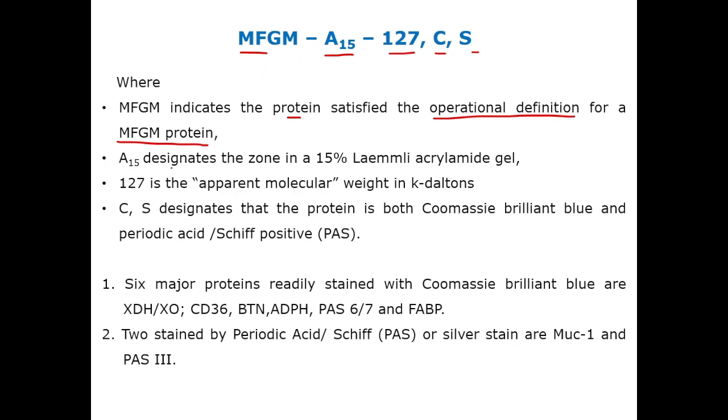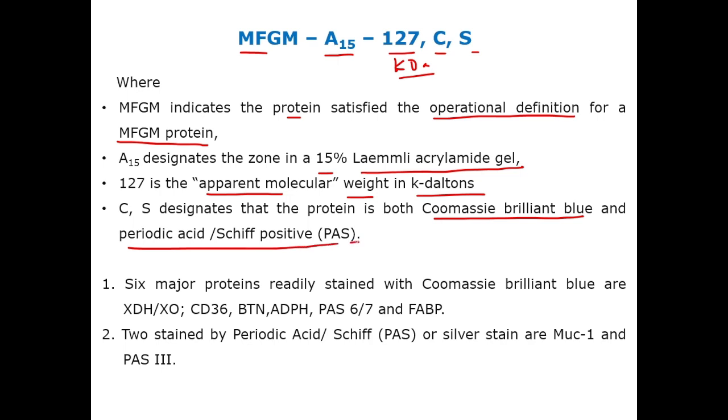Then comes the A15. A15 designates the zone in the 15% laemmli acrylamide gel. So a zone appears for this protein in a 15% acrylamide gel. 127 is the apparent molecular weight in kilodalton. Then the next part denotes the protein is both Coomassie blue and periodic acid Schiff positive. So during electrophoresis, when we visualize the proteins using dyes, this protein is both Coomassie blue and periodic acid Schiff positive.